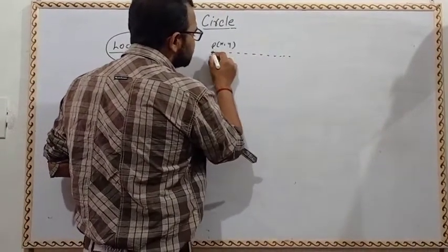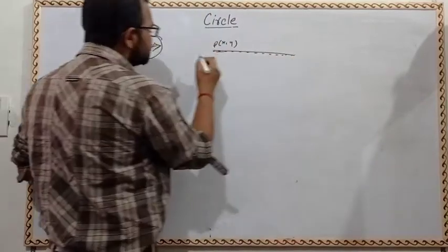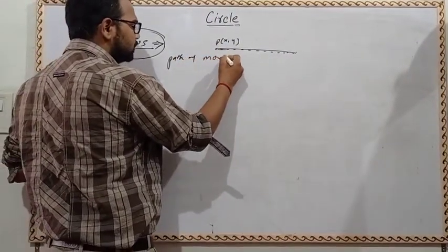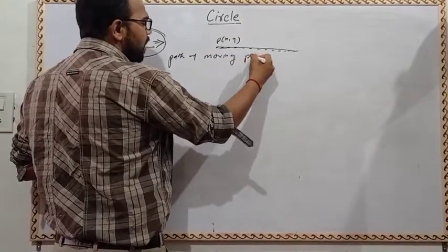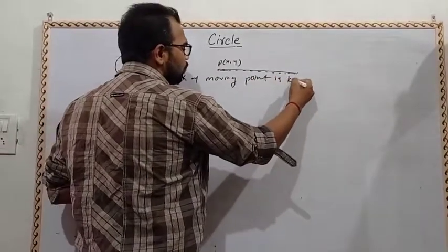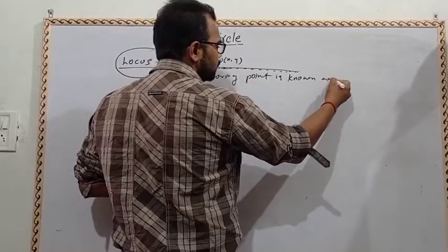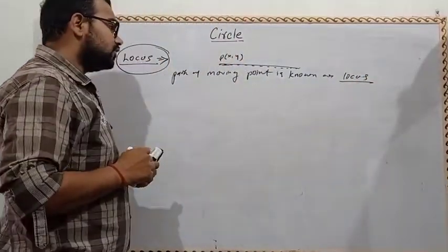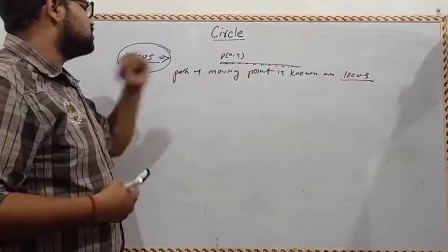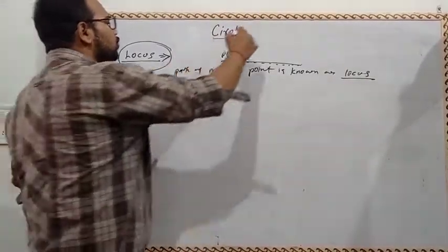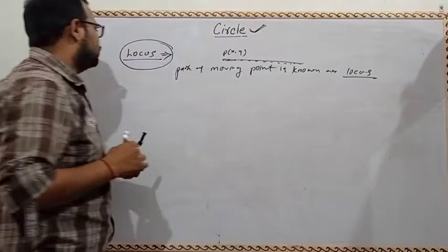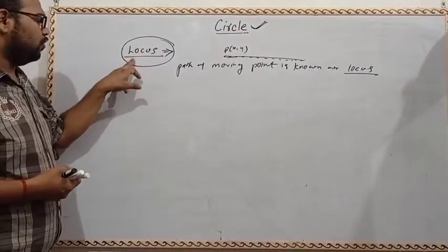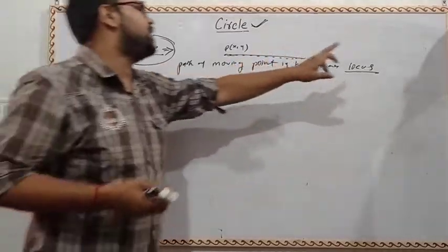So hence we can say the path of a moving point is known as locus, because if we understand the concept of locus, then we will go to the topic circle. So first of all, learn one very small definition. Locus means path of moving point.